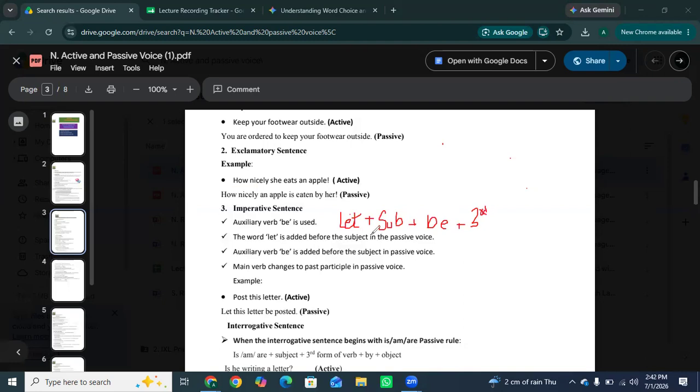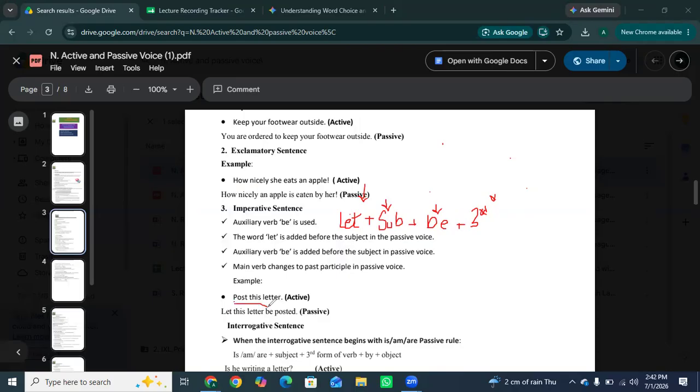So we have a rule for this. Like in imperative sentences we use let, then comes subject, then comes be, and then third form of verb. Okay, so we have an example: post this letter.